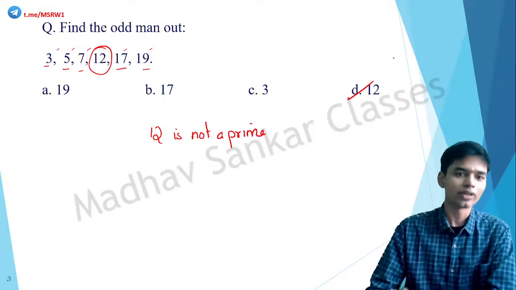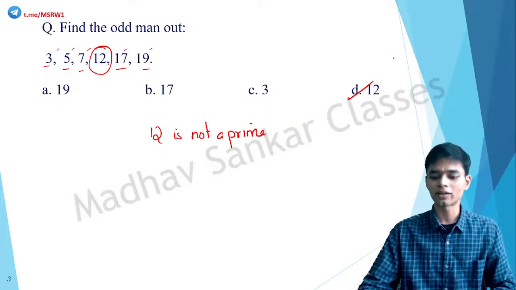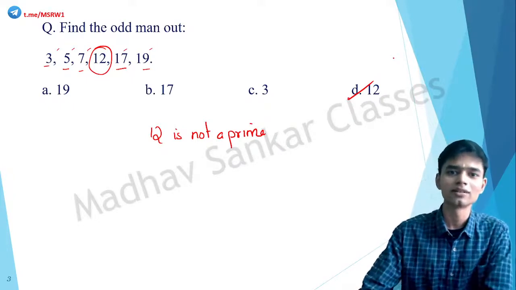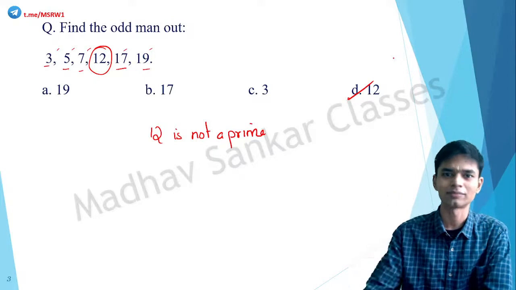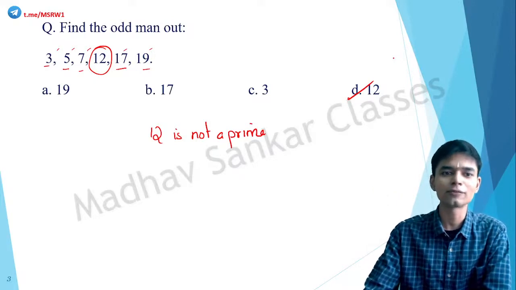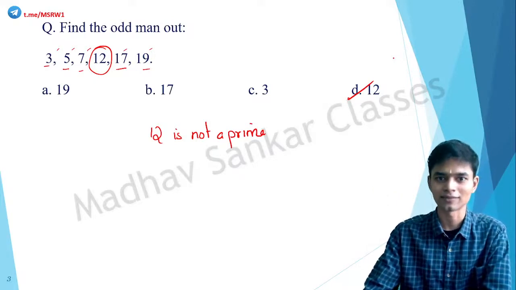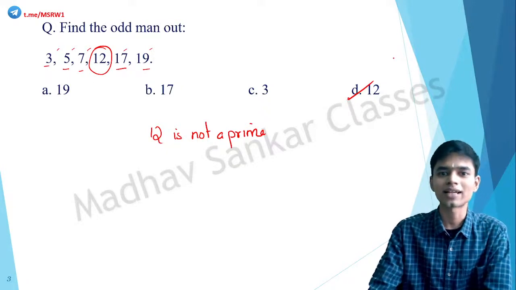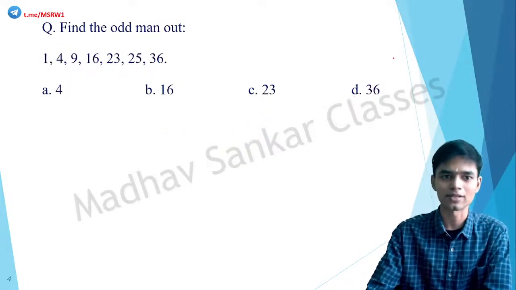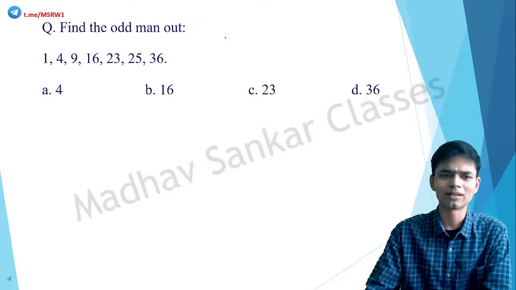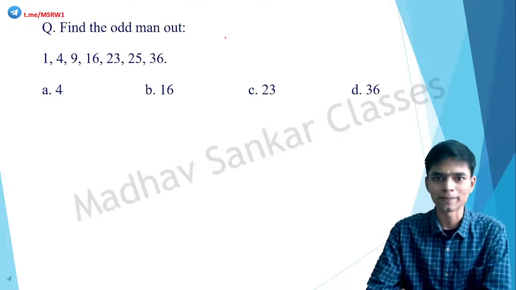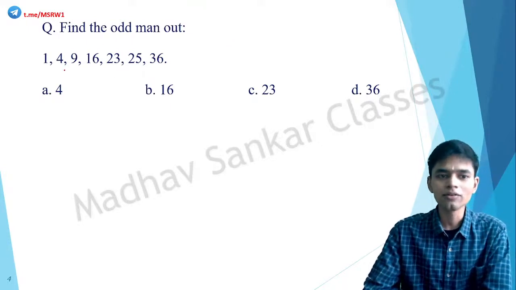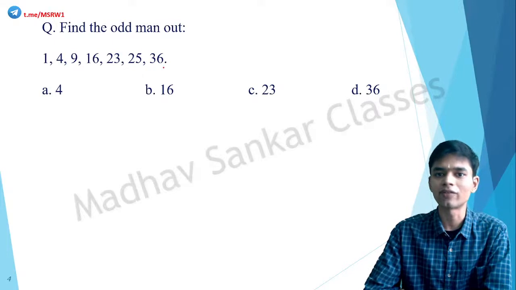Got it? So again, for someone who has regularly practiced these kinds of questions, this would take like 1 second maximum. Immediately that person would be able to recognize that 12 is the answer. So please try to do as many of these questions as possible. There are some 15 questions I have taken from various series, and that's all we are going to do today. Second one: 1, 4, 9, 16, 23, 25, 36.